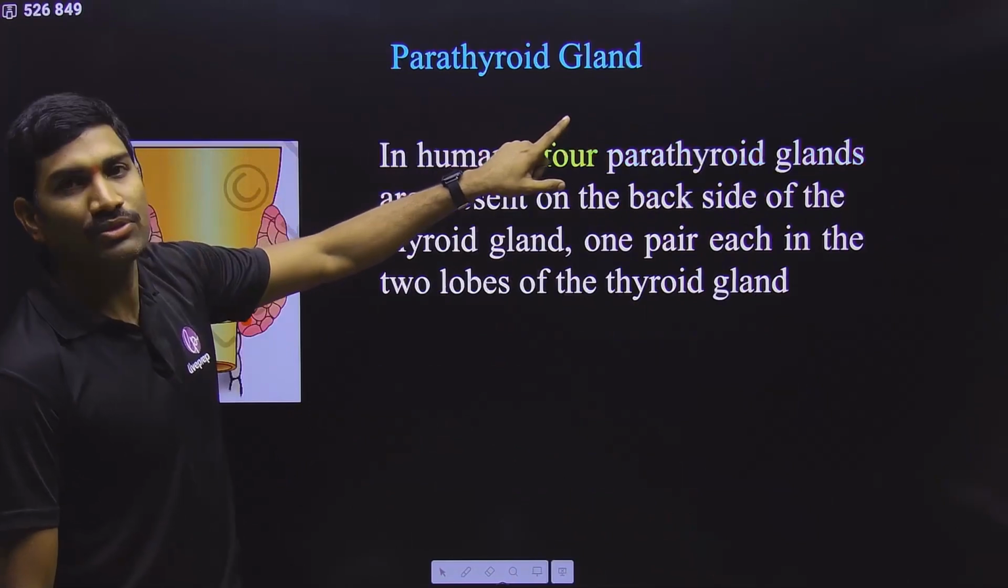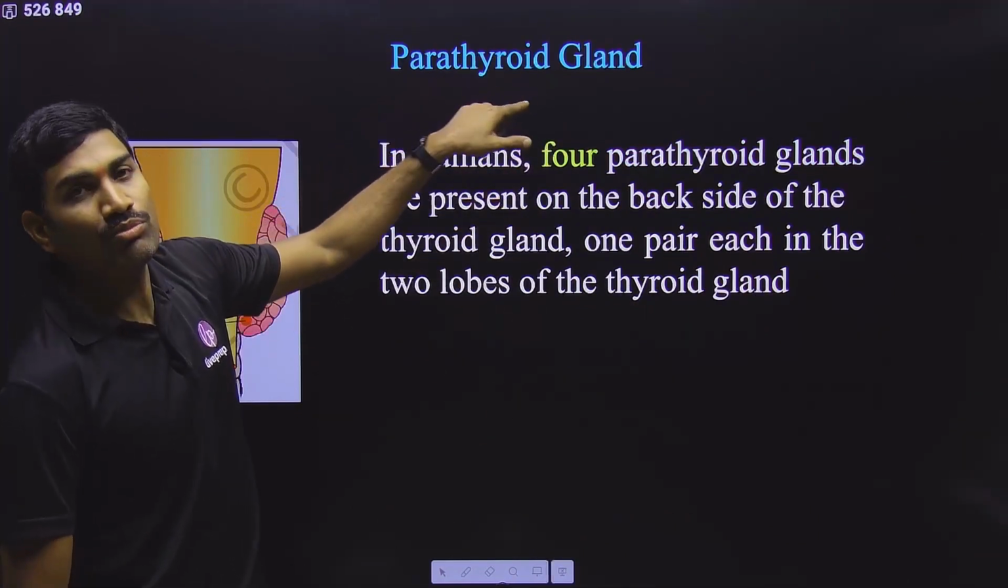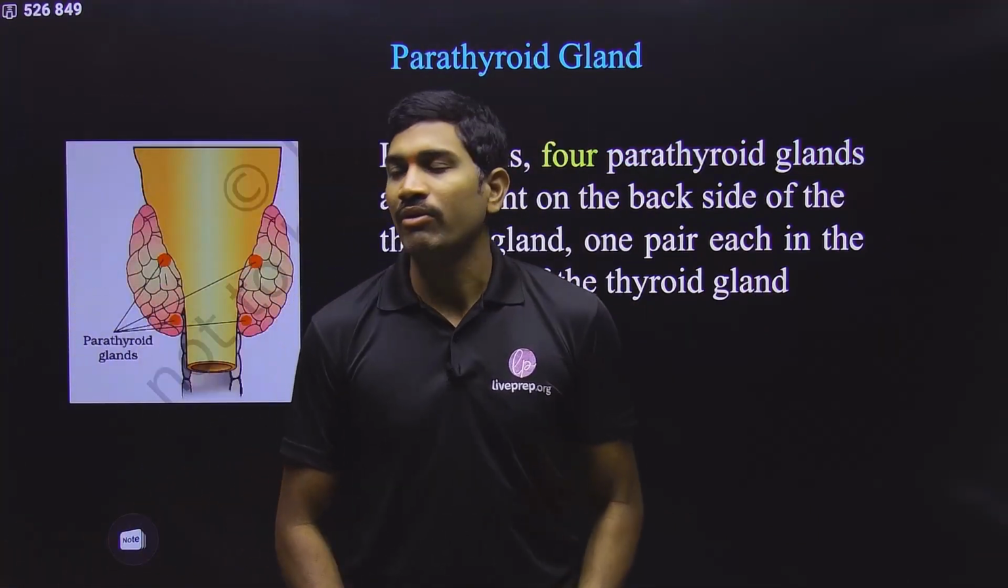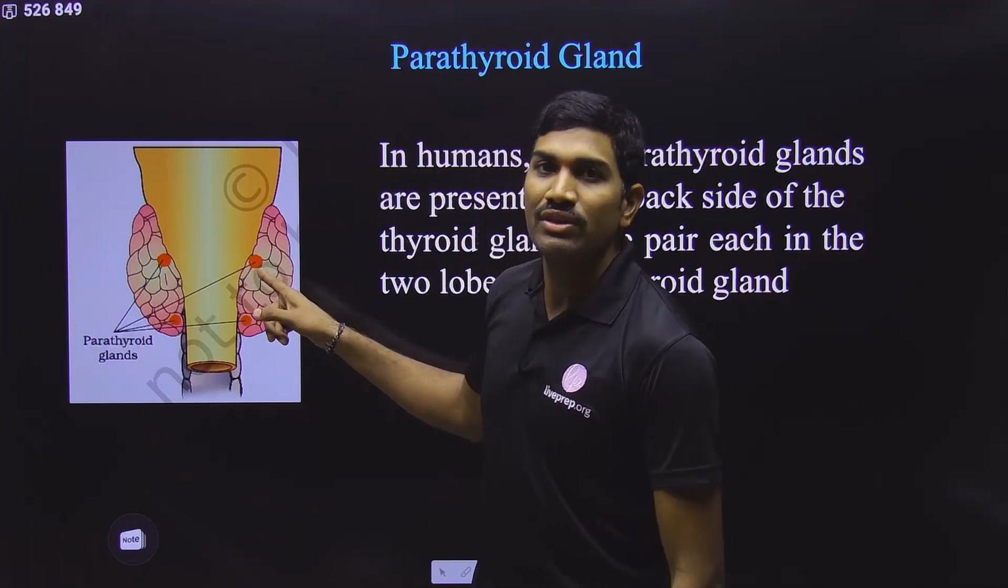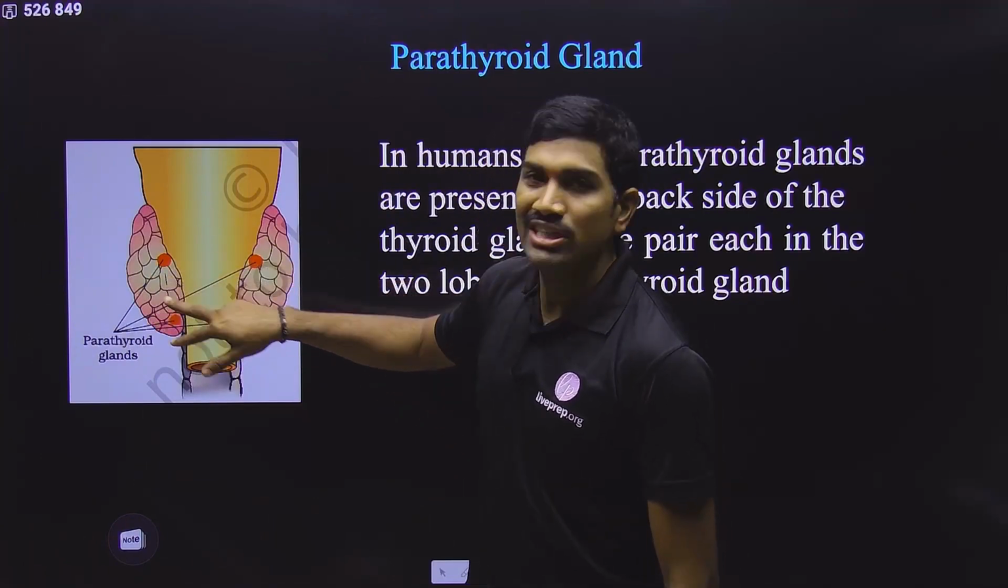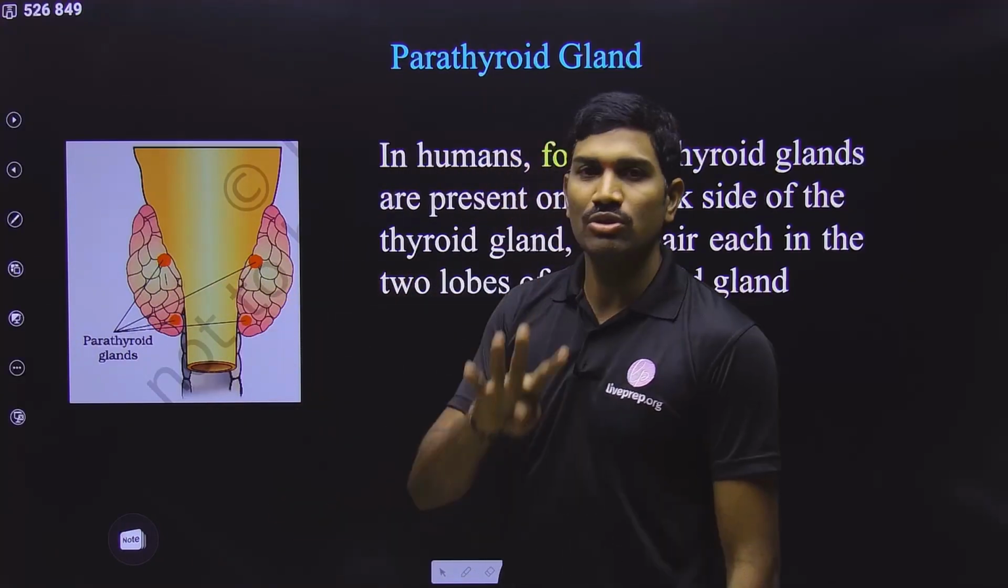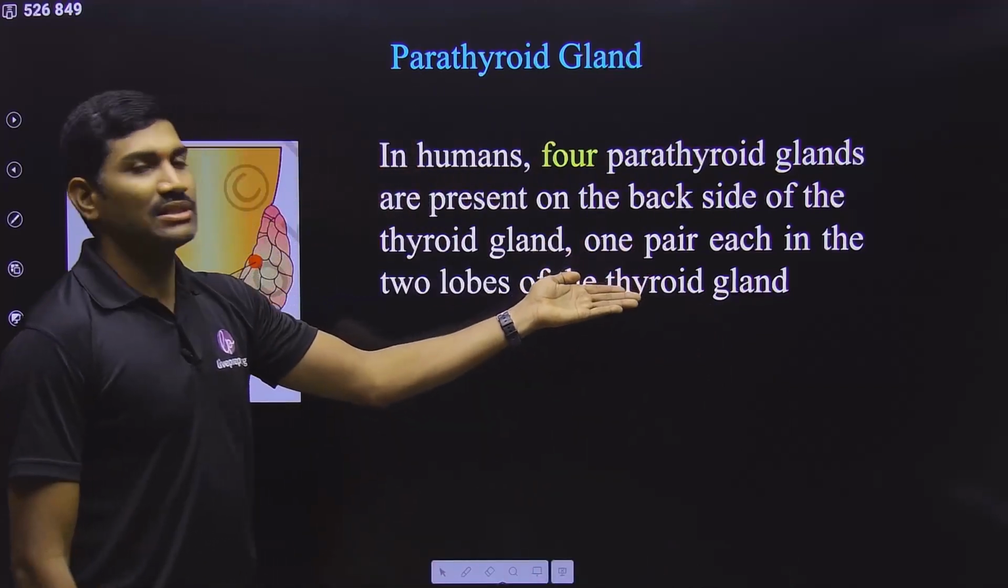Now exactly opposite, you will study about the hormone produced by the parathyroid gland. Where is this parathyroid gland? On each lobe of the thyroid gland. Now again, two each are present. So two on this side, two on this side. A total of 4 parathyroid glands are present.